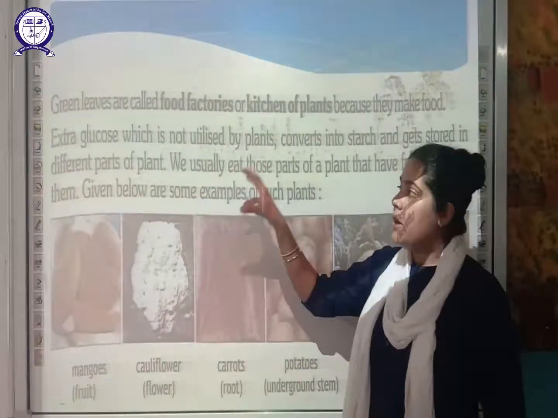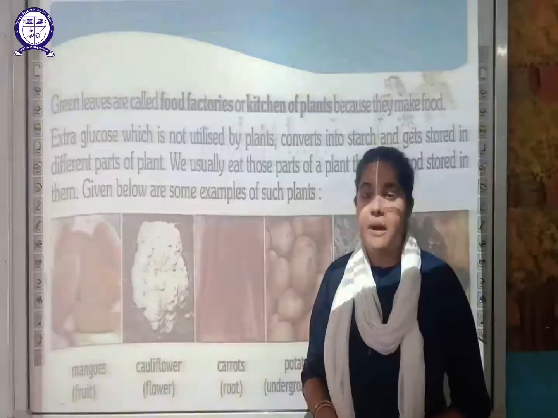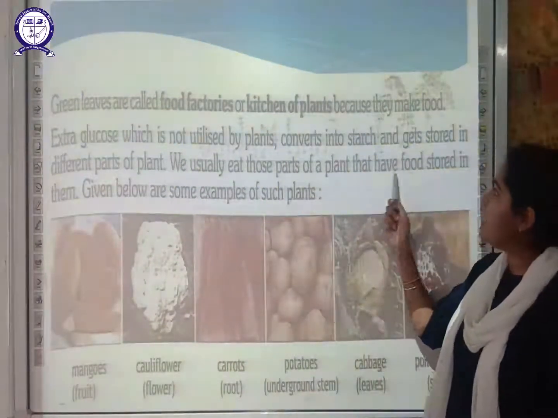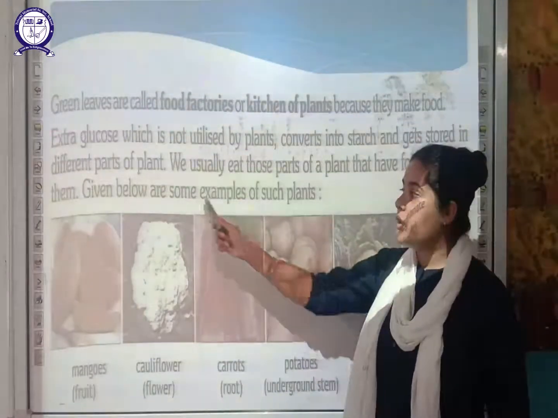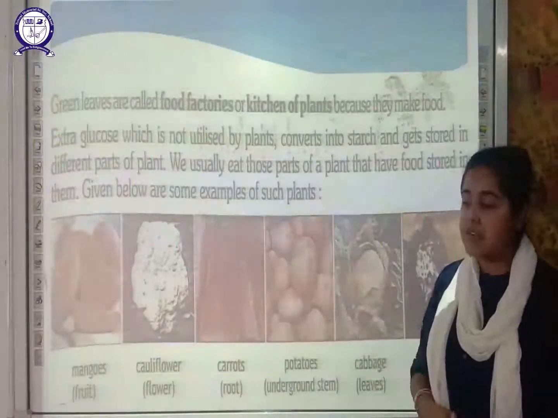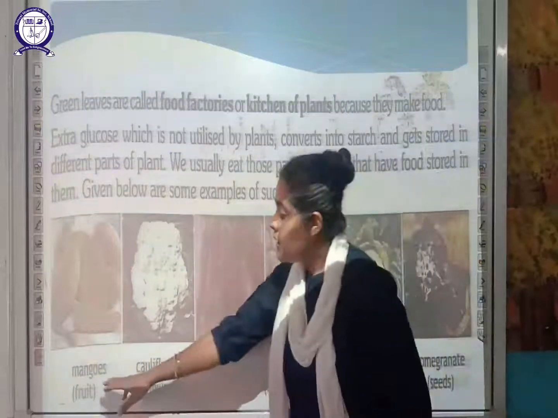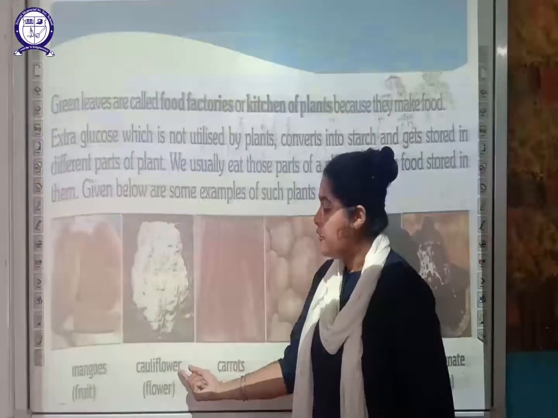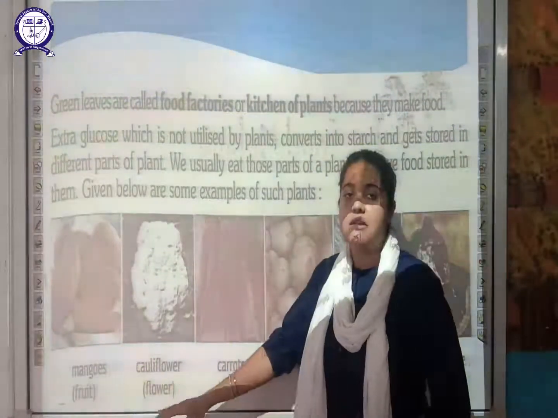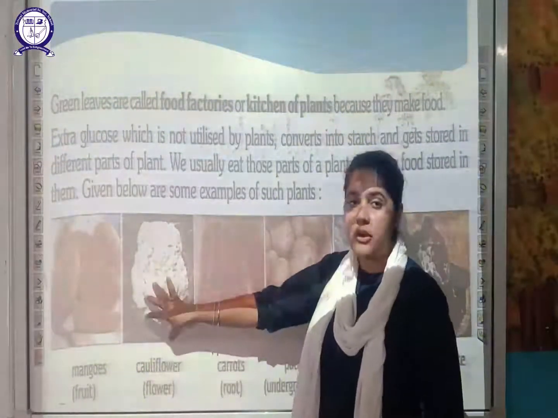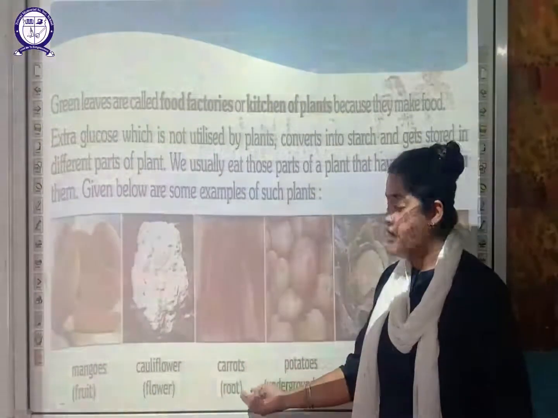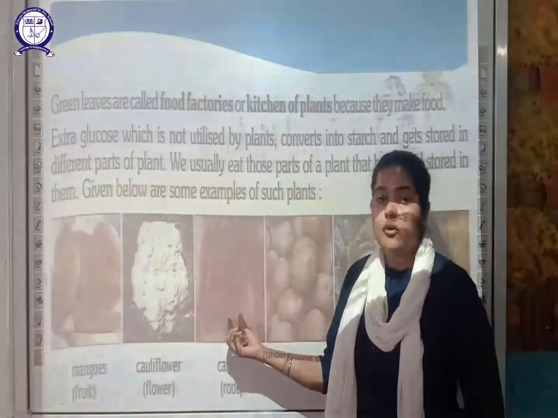We usually eat those parts of the plants that have food stored in them. Given below are certain examples. When you eat a mango, it is the fruit part. If you eat cauliflower, that is the flower part which has stored food. When we eat carrots, these are the root part, and food is stored in them.